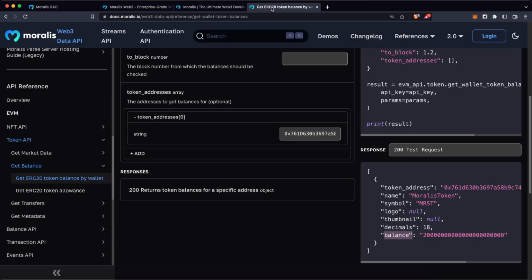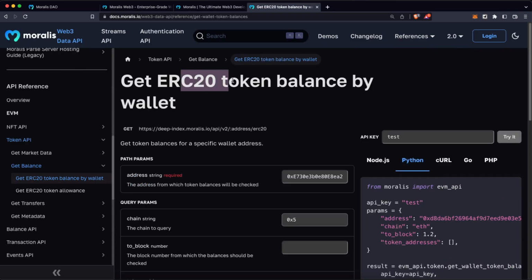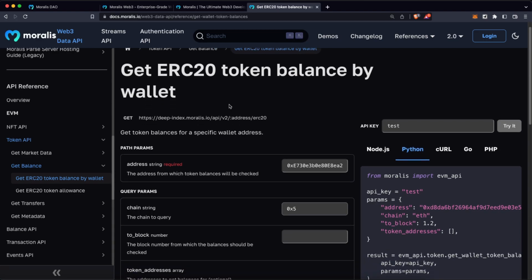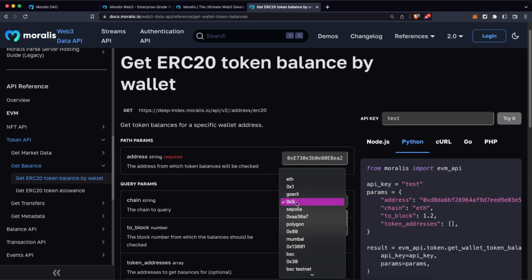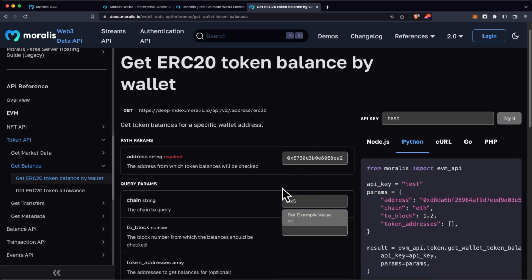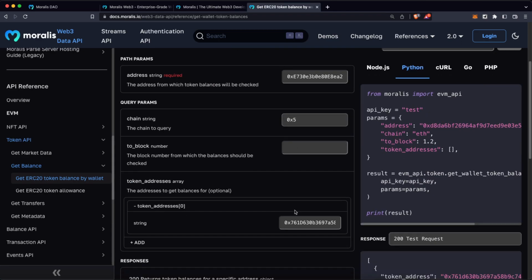We are going to use the endpoint get ERC20 token balance by wallet, on which we first have to provide our wallet address. I already pasted it over here. The chain, we are using Goerli, which has the code 0x5, and here we have to add the address of the contract we want to check out, in this case our governance token.